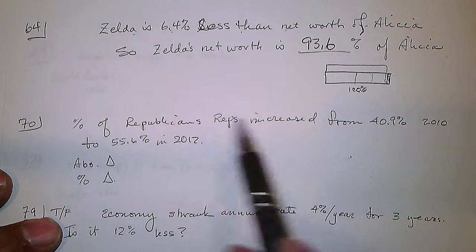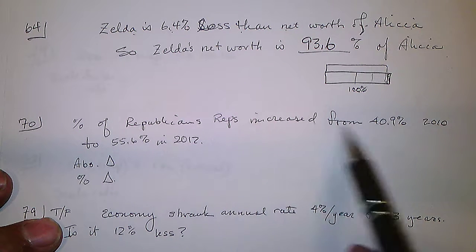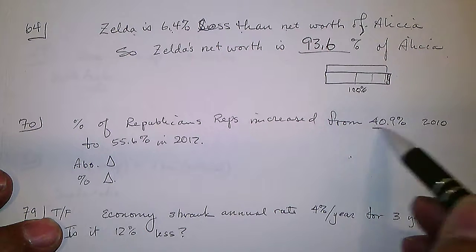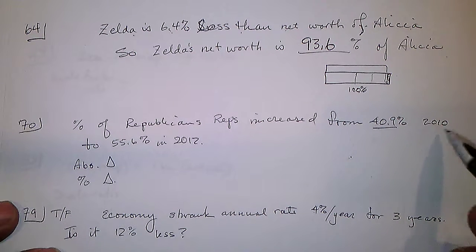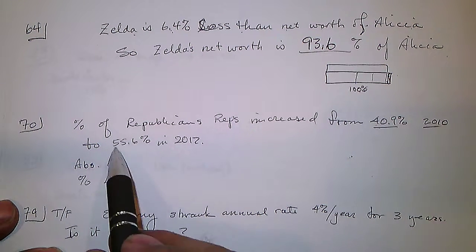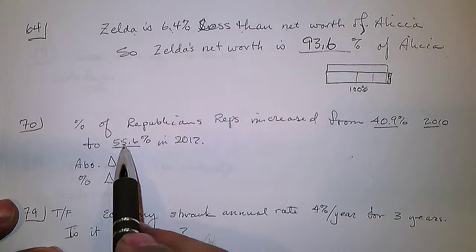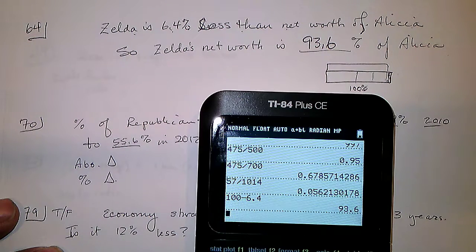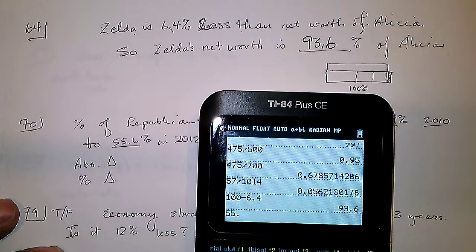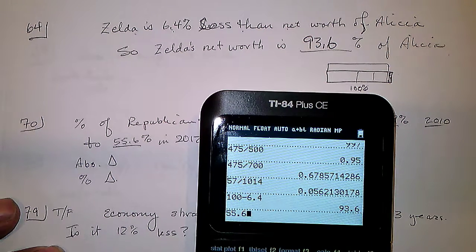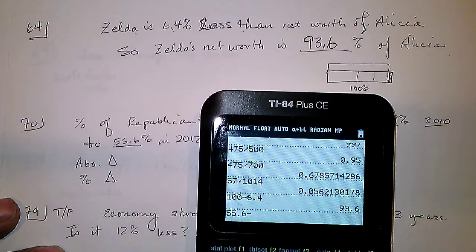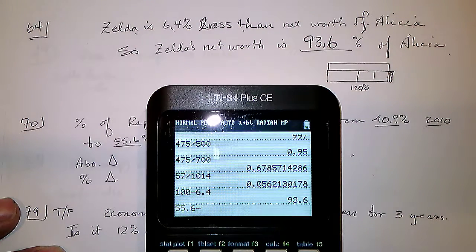The percent of Republican representatives increased from 40.9% in 2010 to 55.6%. So that's an increase of, let's see here, 55.6 minus the 40.9.